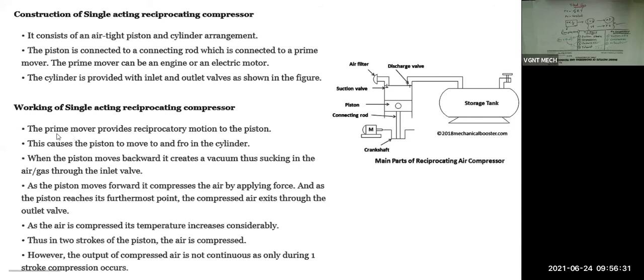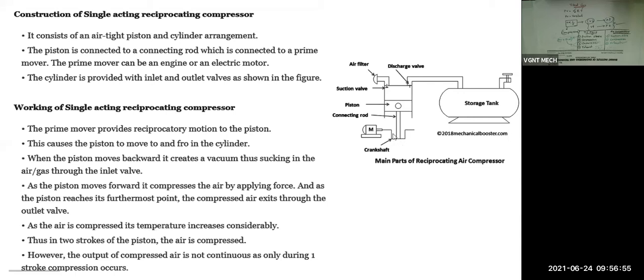So working principle. First point, the prime mover. Prime mover means electric motor or any engine. This motor, whatever I have attached here, is nothing but a prime mover. The prime mover provides reciprocating motion to the piston. When this motor rotates, the crankshaft will also rotate.